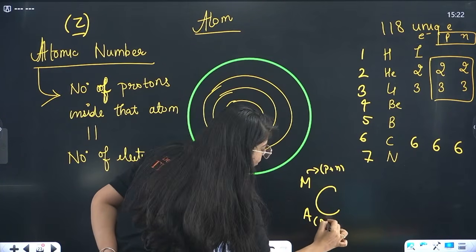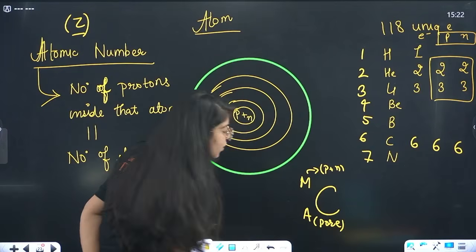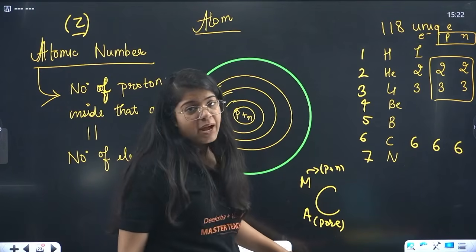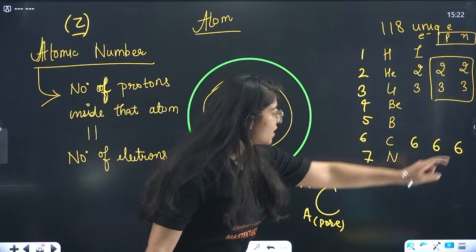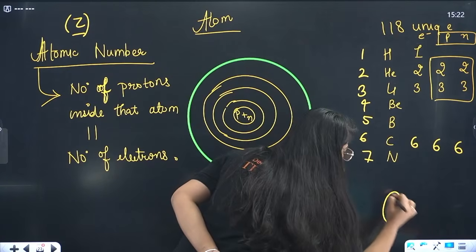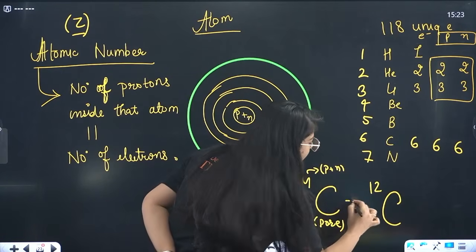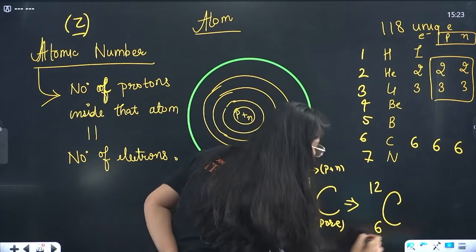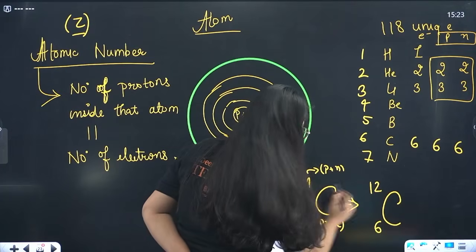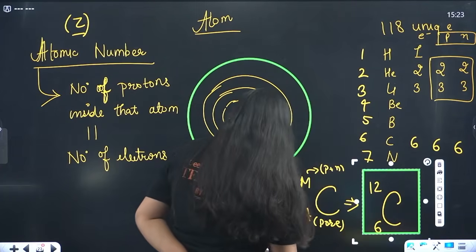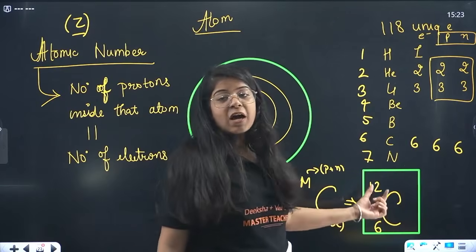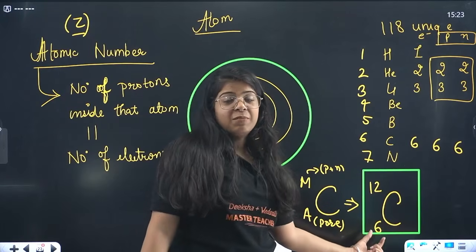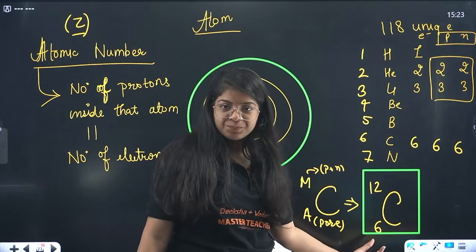Here you have to add, here you don't have to add. Proton plus neutron, 6 plus 6, that is 12. So carbon is 12. And atomic number is 6. So this is the symbol of carbon, which depicts that the mass number of carbon is 12, and the atomic number of carbon is 6.